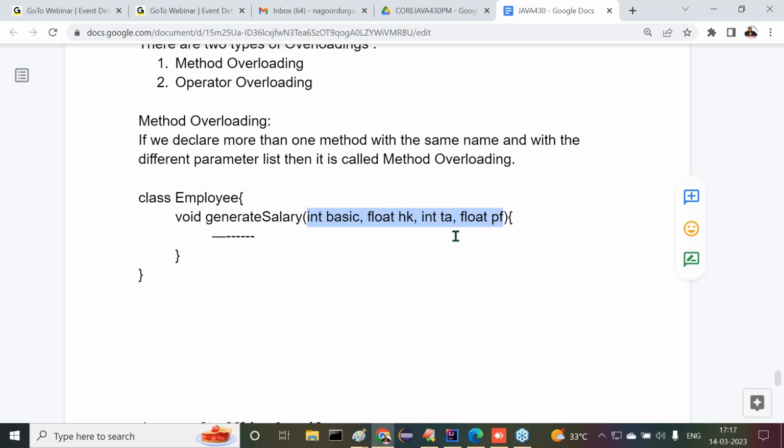Say, for example, the company anniversary month. The company wants to give some 5,000 as a bonus amount for all their employees. As part of their salary, that 5,000 rupees has to be deposited or not? Along with the salary, 5,000 extra has to be provided or not?